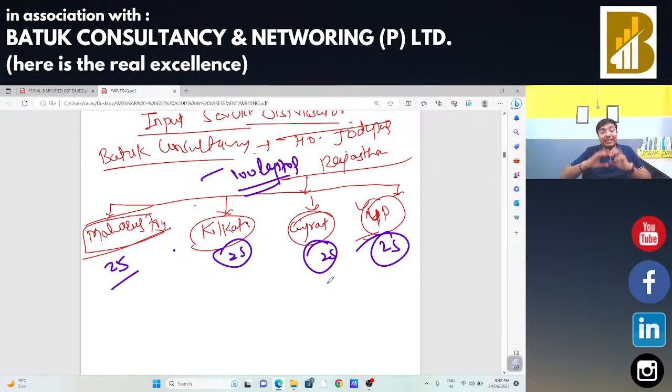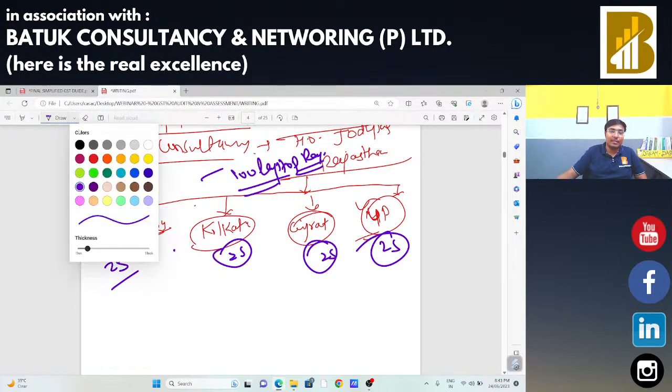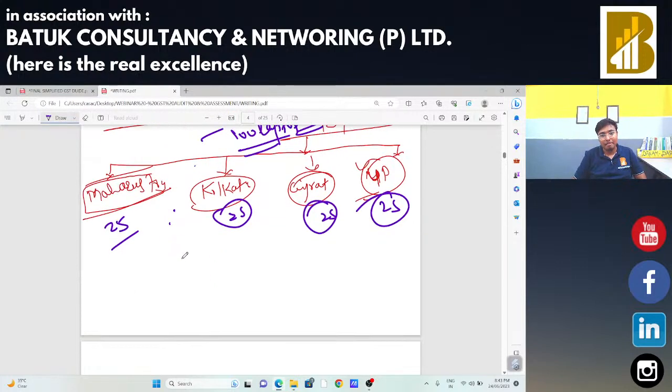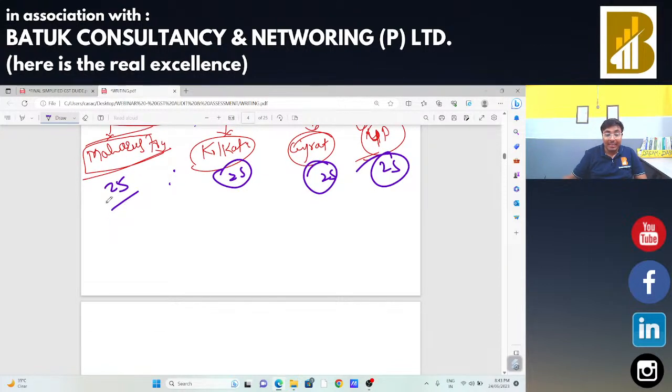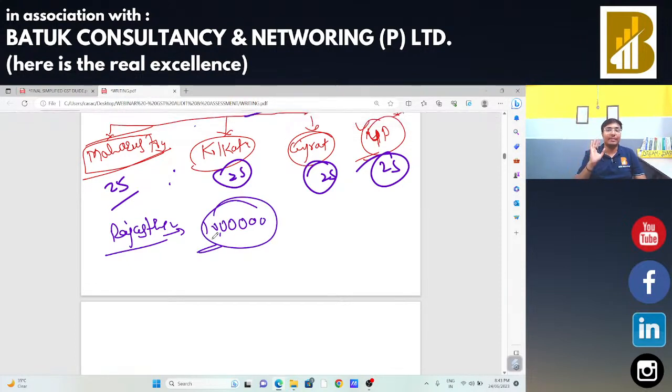In that case, the head office is going to issue one tender regarding the laptops, and Batuk Consultancy, head office Jodhpur, is going to buy 100 laptops. In that case, Batuk is going to provide the Rajasthan GSTN. So all the input tax credit is received by the Rajasthan office. Suppose on account of those 100 laptops, the input tax credit is 10 lakh rupees.